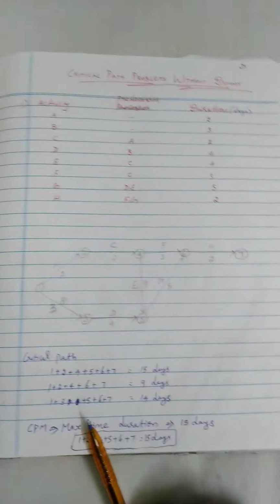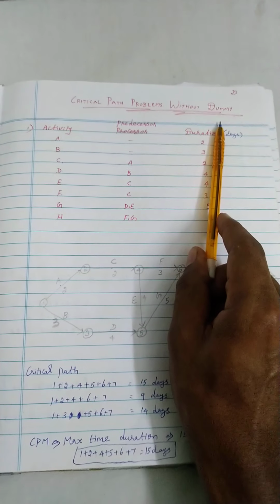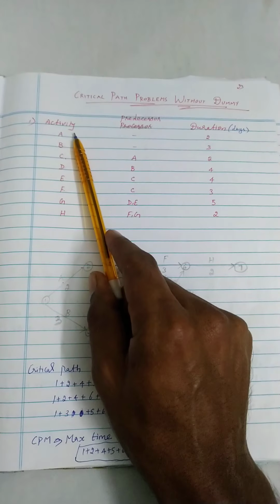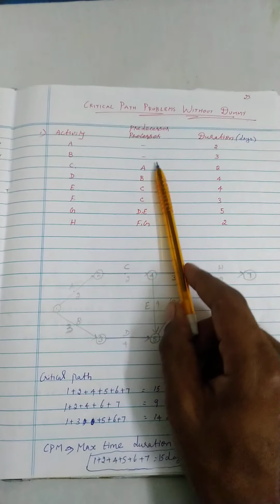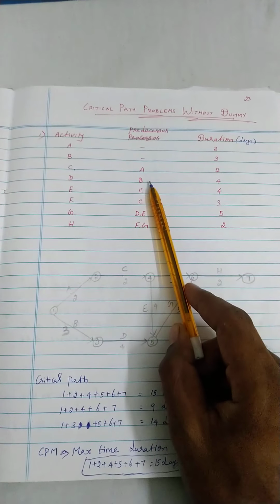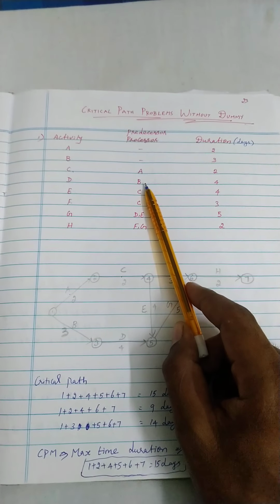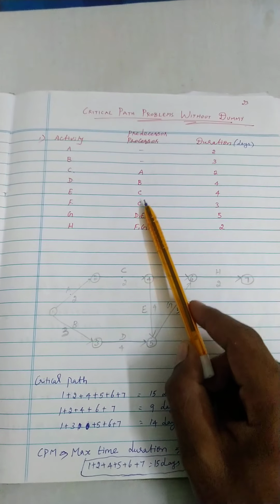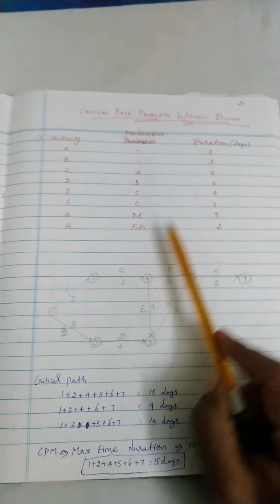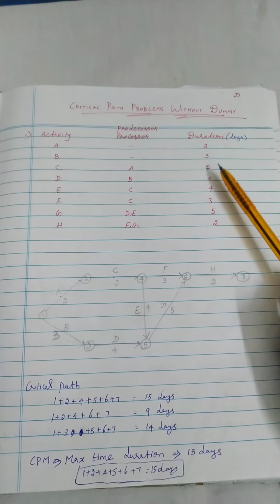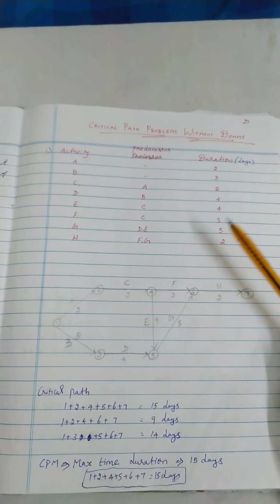So just consider this particular problem: the critical path problem without dummy activity. Here I represent the activities A, B, C, D, E, F, G, H and their predecessors. A and B don't have any predecessor; C has A, D has B, E has C, F has C, G has D, E, and H has F, G. The durations are 2, 3, 2, 4, 4, 3, 5, 2 respectively for the activities A to H.